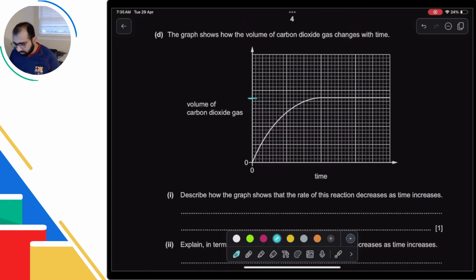So you have a choice of how much time it takes to complete. You can complete it at this time, completely your choice. I'm just going to make sure that it is a line that is faster, more steep than this line, and that is how we show that this is a higher rate of reaction. The end point is obviously going to be the same because you have not added more magnesium carbonate. You have just increased the surface area.